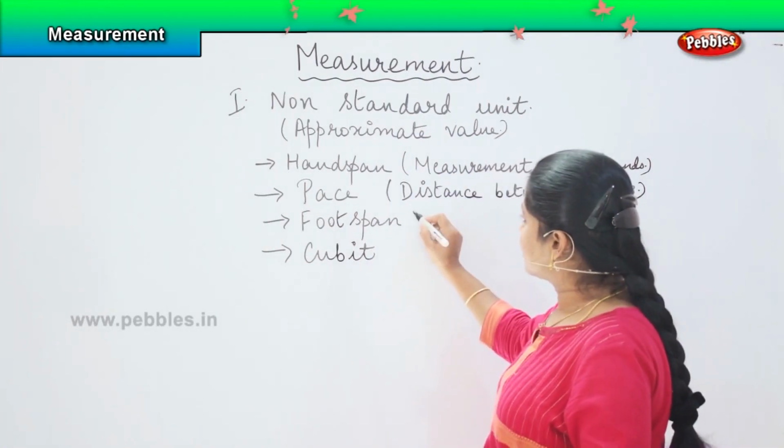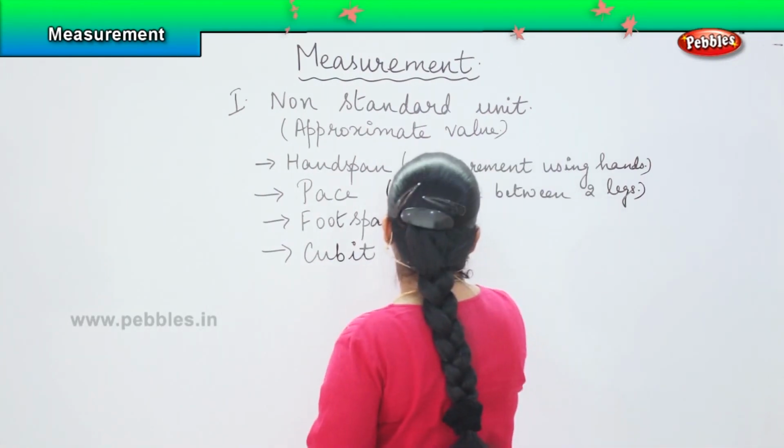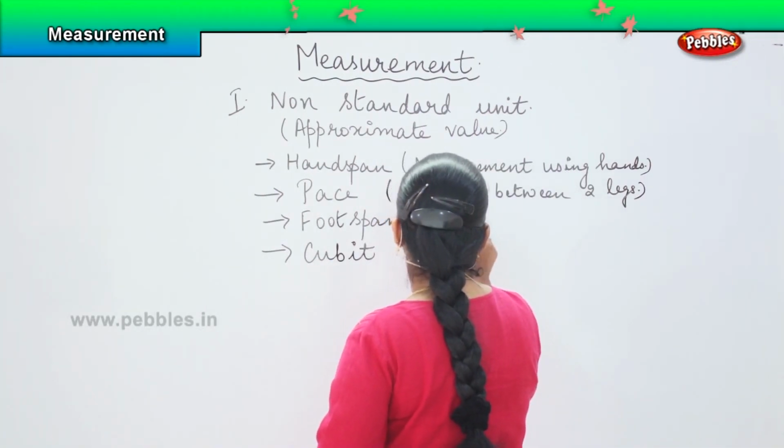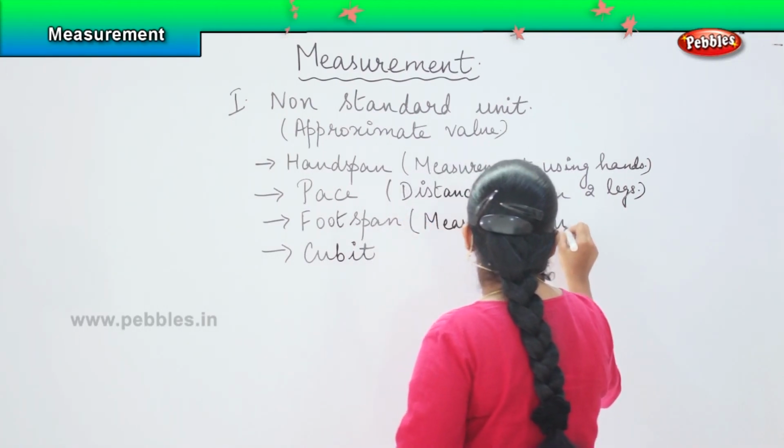Okay. The next one is called the foot span. So foot span is the same as your hand span, but here instead of your hand you will be using your foot.